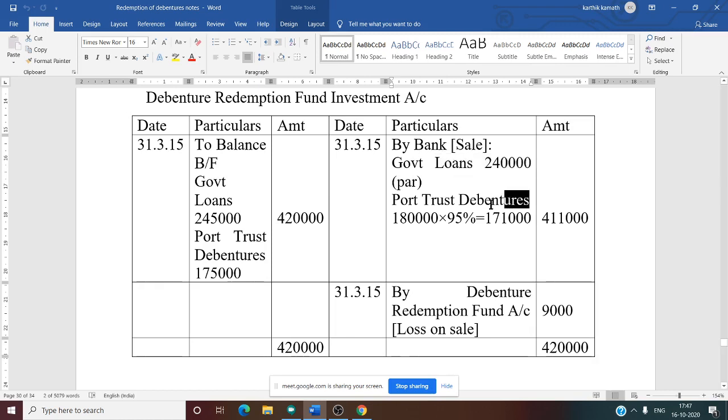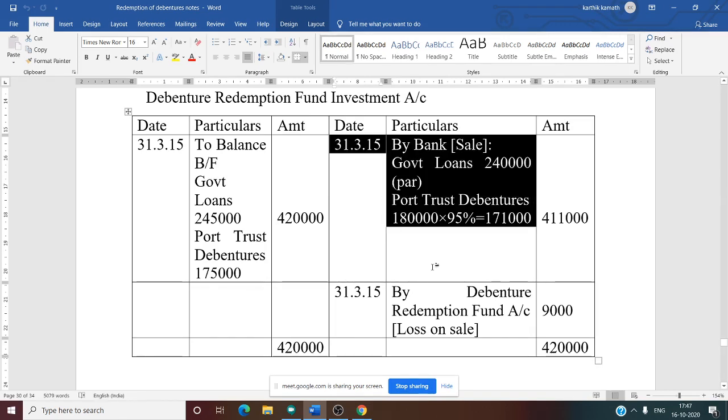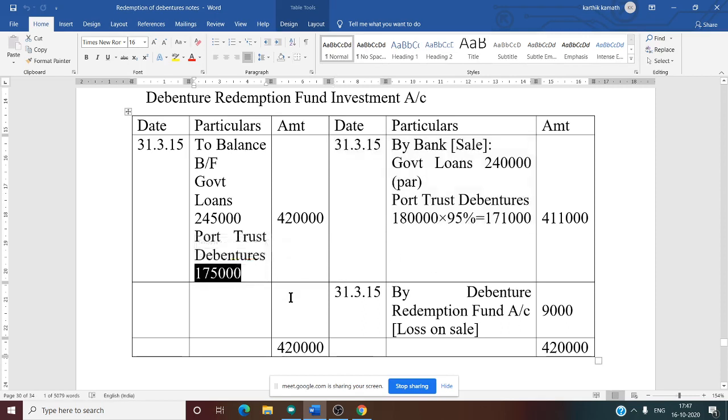Now the second piece of information. The second type of investment is port trust debenture. The port trust debenture balance is 1,75,000, the face value is 1,80,000, and it is sold at 95%. So on face value you need to take 95%. 1,80,000 into 95% gives 1,71,000. Now what is the total sale? 2,40,000 plus 1,71,000 gives 4,11,000. 4,11,000 is our total sale.